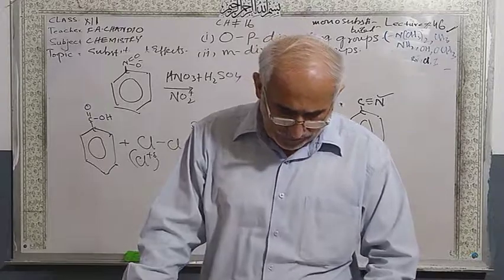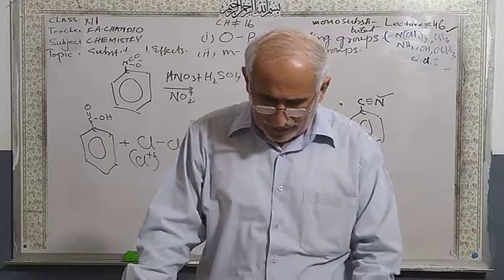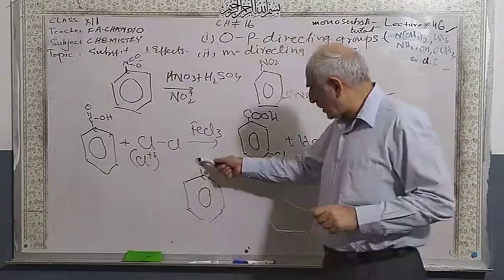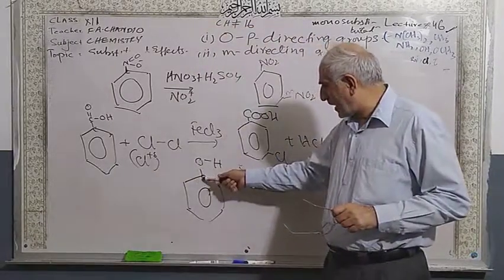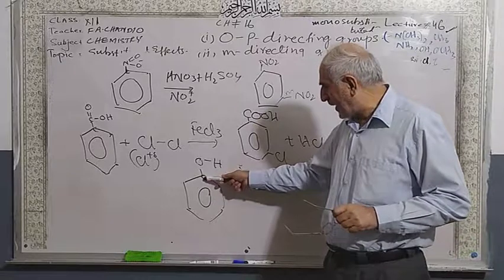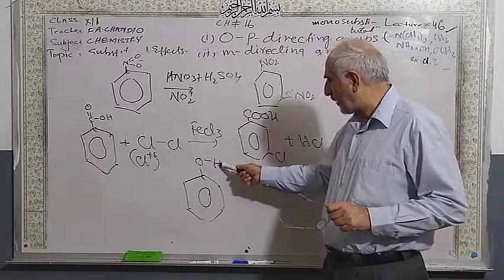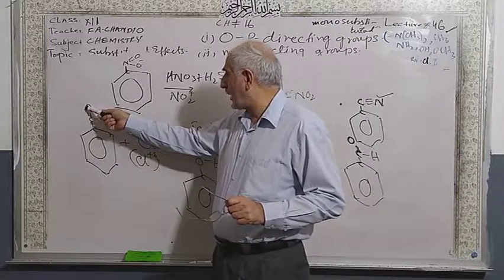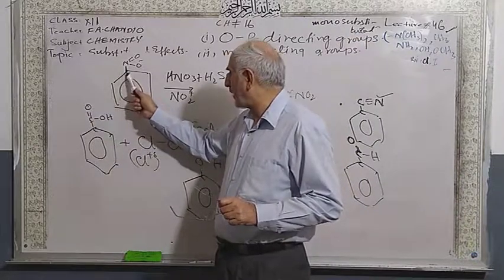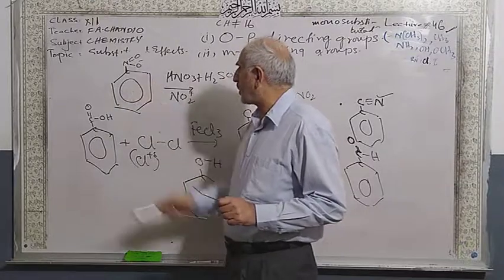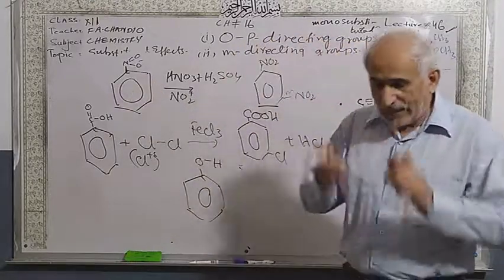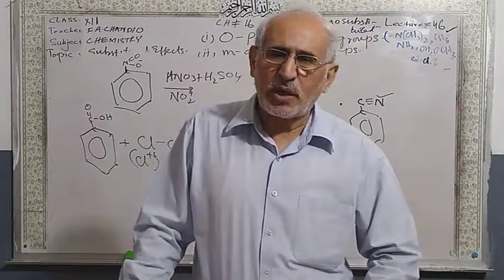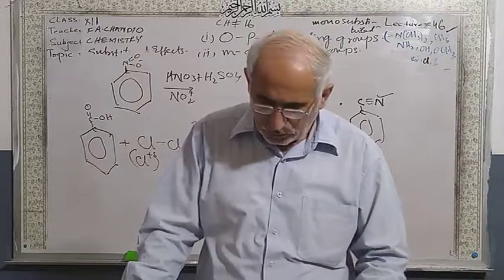But if the electronegativity of the atom of the group attached to the benzene ring is greater than this oxygen directly attached to the carbon, greater electronegativity than the carbon, a less electronegative atom. Carbons are equal, but high electronegative, more electronegative than carbon, and this oxygen is more electronegative than nitrogen. They are going to give either ortho-para positions or only meta positions.